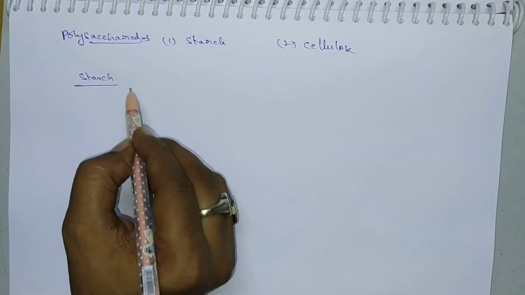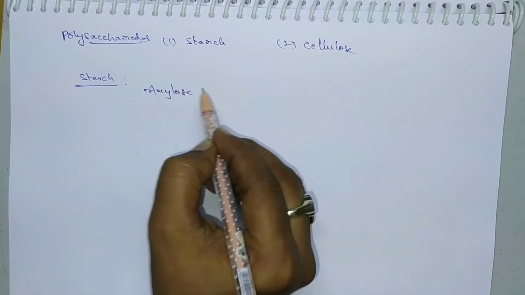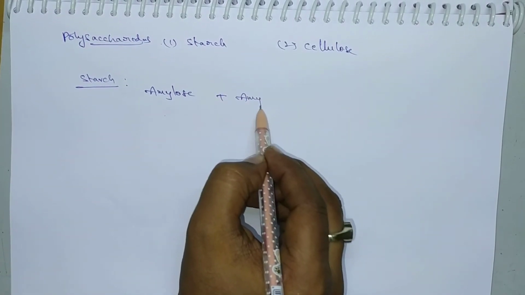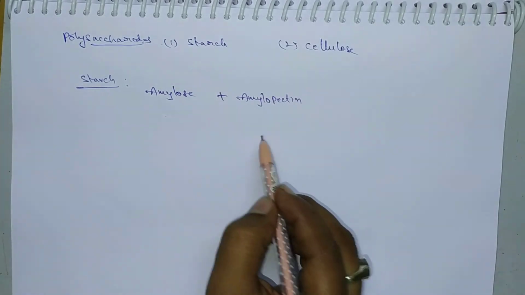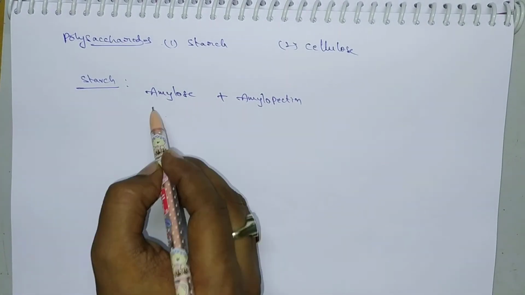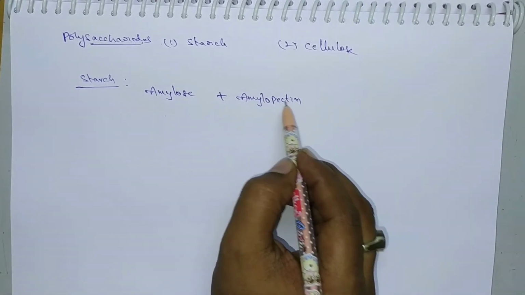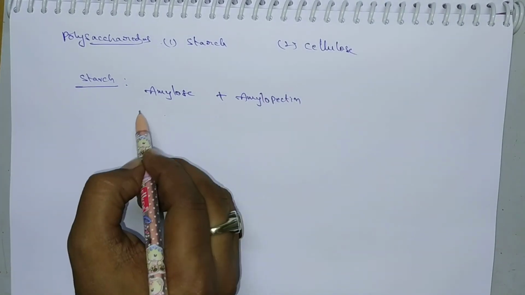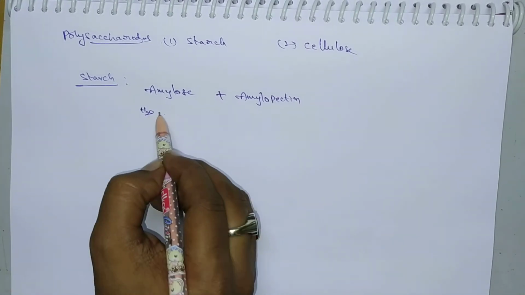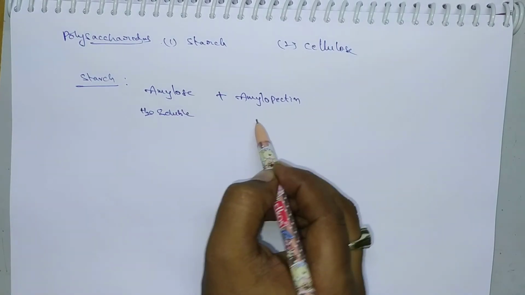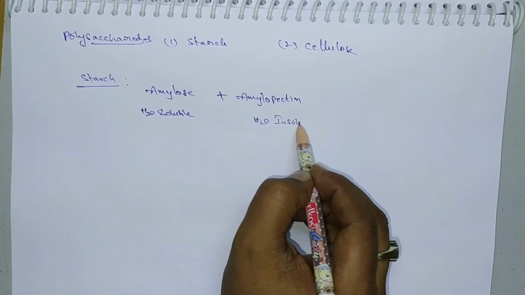Starch, upon hydrolysis, consists of amylose and amylopectin. Amylose is generally water soluble, whereas amylopectin is water insoluble.